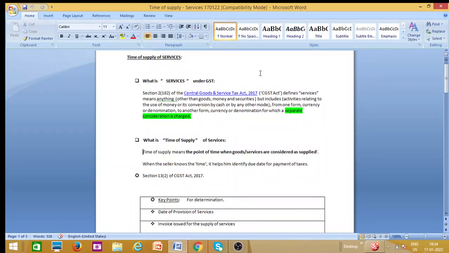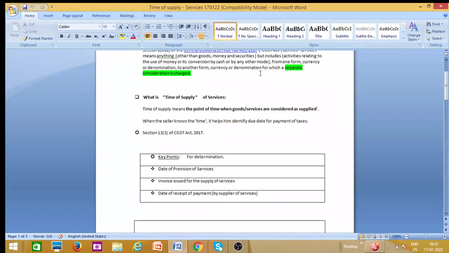Only when the seller knows the time does it help him to identify the due date of payment of taxes. When he is able to identify the time of supply of services, he will be able to identify the due date of payment of taxes. Then he can avoid penalty, interest and whatever charges may be levied by the GST authorities for delayed payment or non-payment. So time of supply of services is essential for this purpose, and section 13, subsection 2 of the CGST Act discusses it.